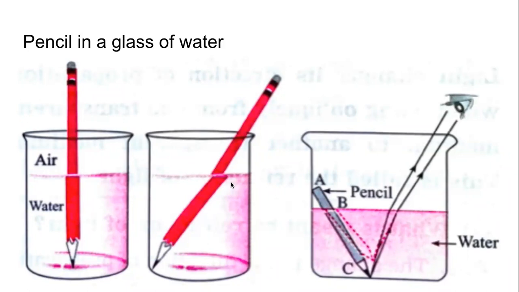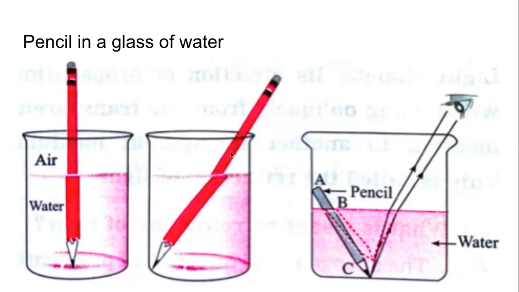Now this is happening because of refraction of light. कौन सा refraction? कहाँ पे? Now you see, part of the pencil is above the water, part of the pencil is below the water. The part of the pencil that we are seeing, which is above the water, we are seeing directly. The light falls on the pencil, it gets reflected from it, and it reaches our eyes. And some of it passes through glass, so there may be some refraction there also.